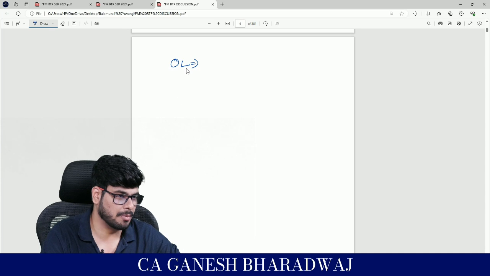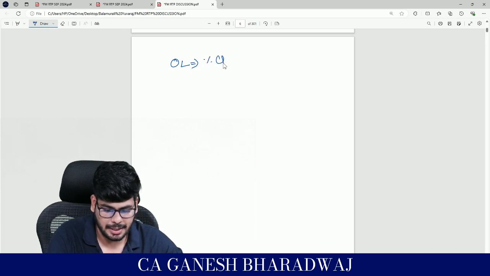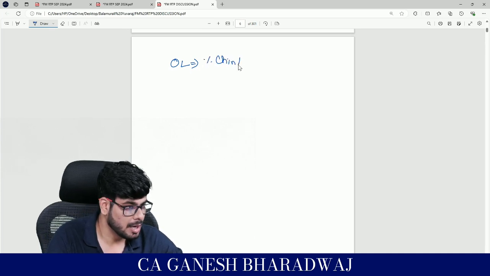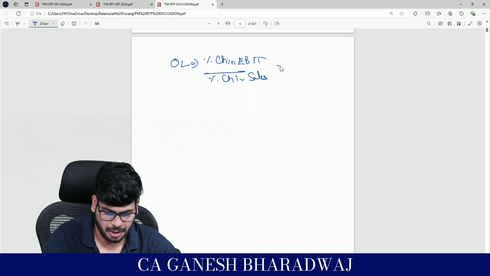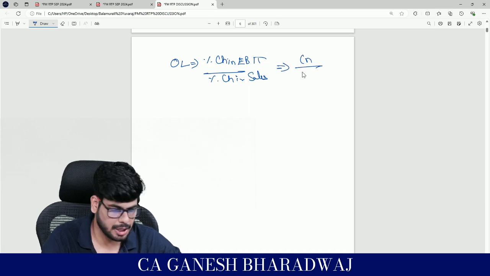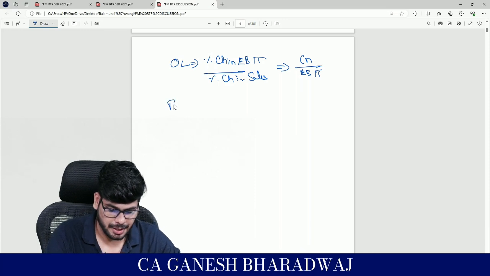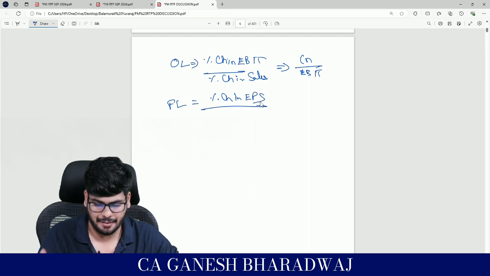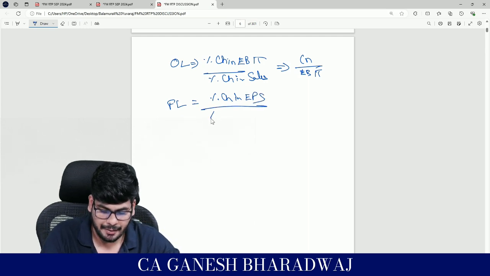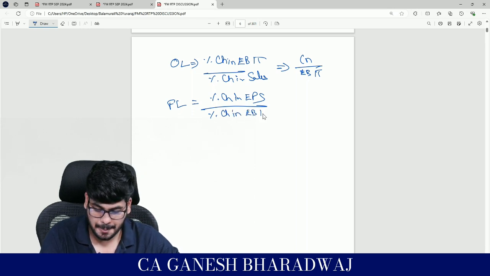Operating leverage as a formula is percentage change in EBIT divided by percentage change in sales, or contribution divided by EBIT. Similarly, financial leverage is percentage change in EPS, or earnings available for equity shareholders, both the same, divided by percentage change in EBIT.